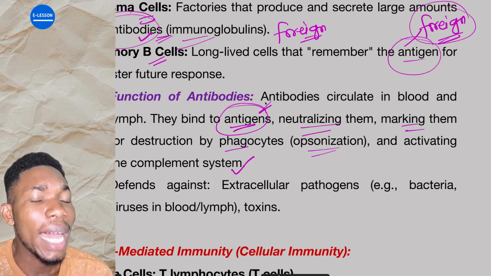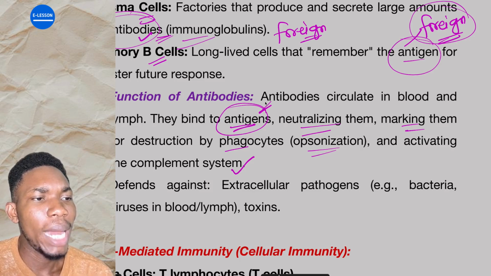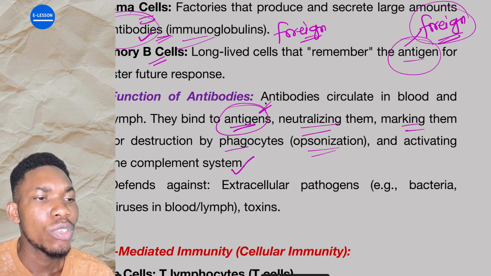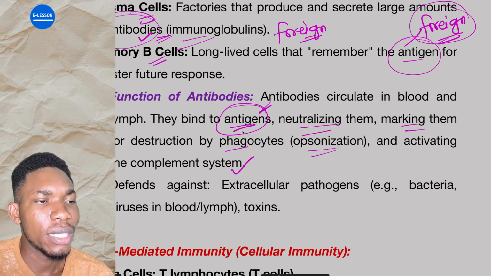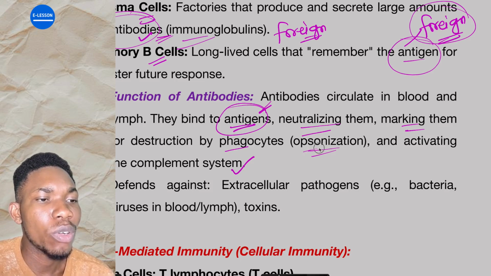As they neutralize them, the antibody is more like wearing a uniform for the antigen, saying this particular person is a foreign person, so make the soldiers come and kill them. Are you getting it? So when the antibody binds to antigens, that antigen will be visible to be destroyed by phagocytes in a process called opsonization.